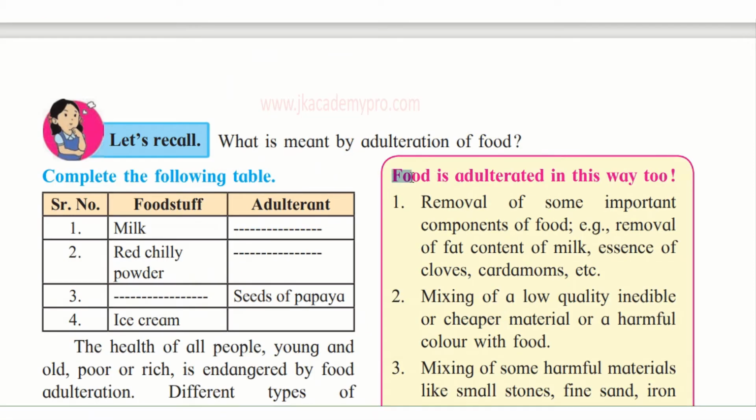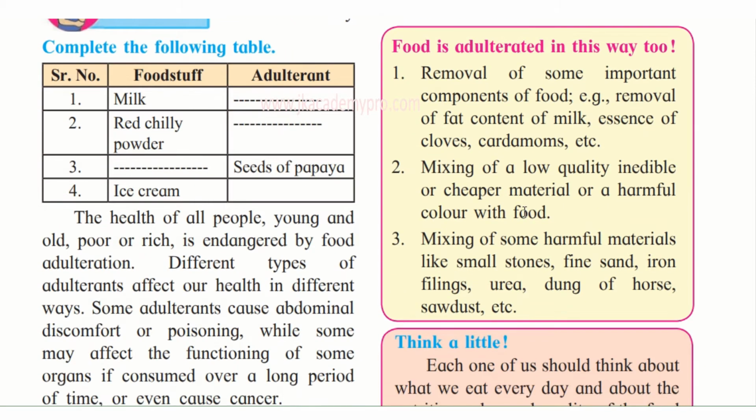Now, food is adulterated in this way too. That is, removal of some important components of food. For example, removal of fat content of milk, essence of cloves, cardamom, etc. So they remove the essence and only the balance part of it is sold out. So that also is part of adulteration of food.